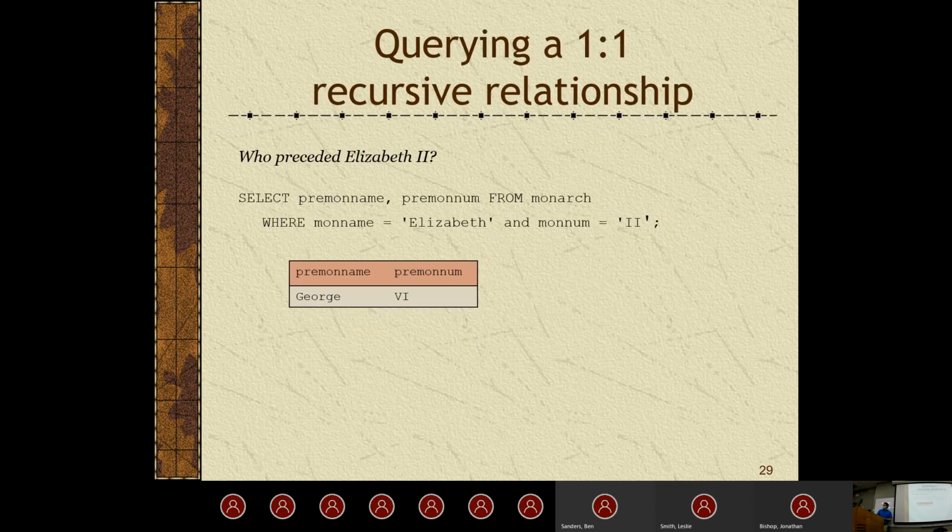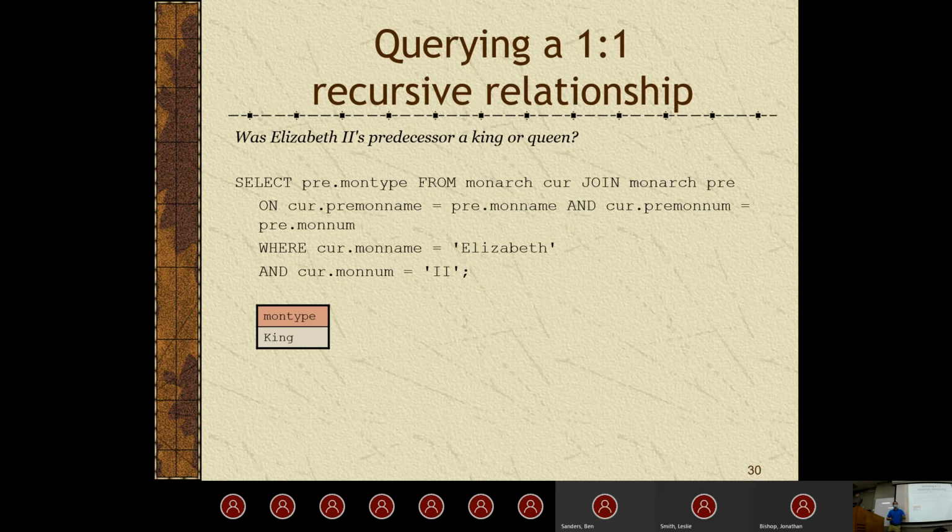All right. So if we wanted to query a one-to-one relationship, it's going to be pretty similar to how we've queried in the past. So basically, we're selecting what information we want. We're telling it where to get it from inside the from condition. We're setting the where to monarch name equals Elizabeth, because we want to see who preceded her. And the monarch number equals the second. Now, this is nice and simple. This is not so nice and simple.